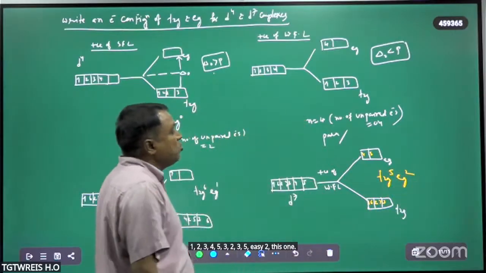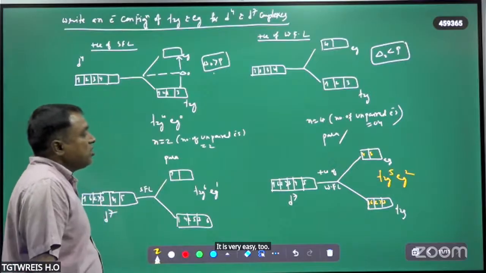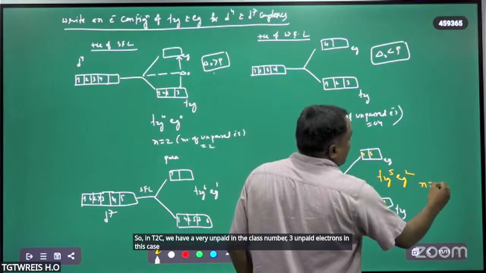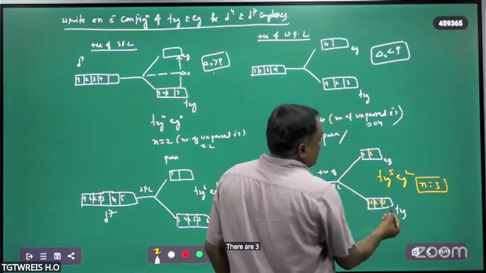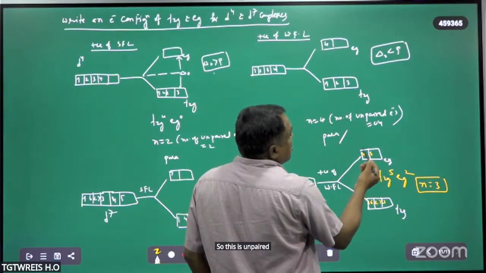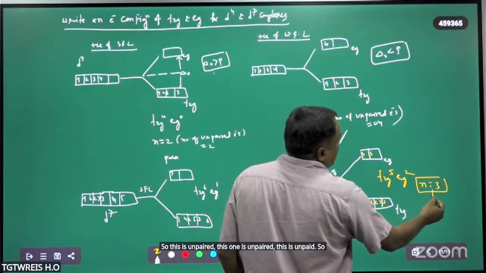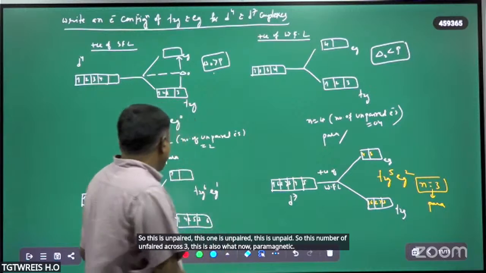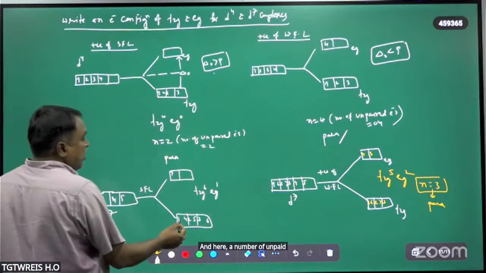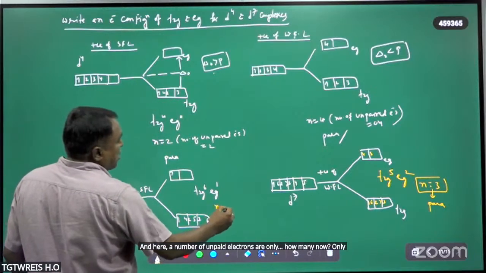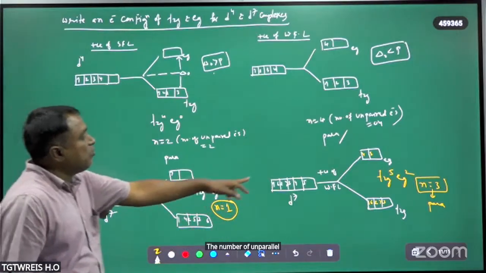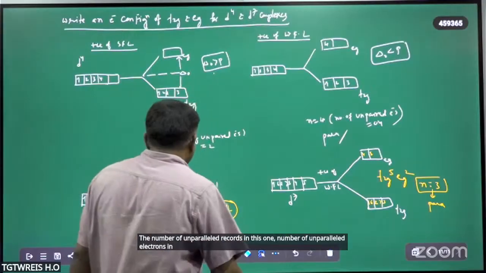t2g5, eg2. So how many unpaired electrons do we have now? 3 unpaired electrons in this case. This is unpaired, this is unpaired, this is unpaired. So the number of unpaired electrons is 3, and this is paramagnetic. And here the number of unpaired electrons is only 1. So the number of unpaired electrons in this one is 1, and in this one it is 3. Next,